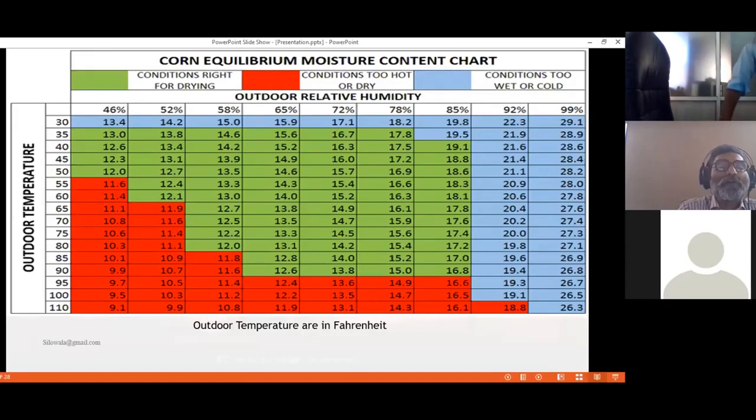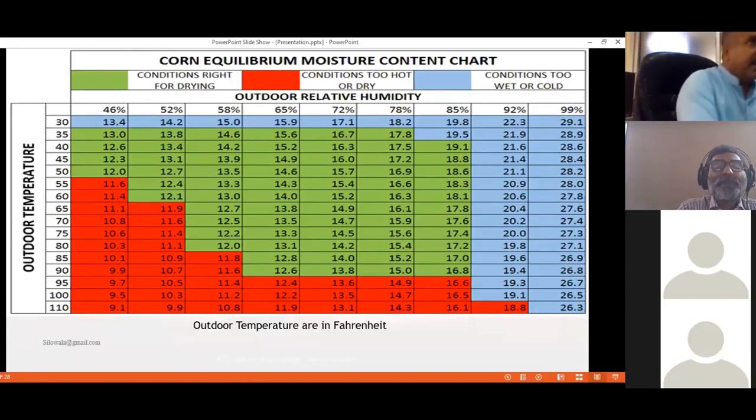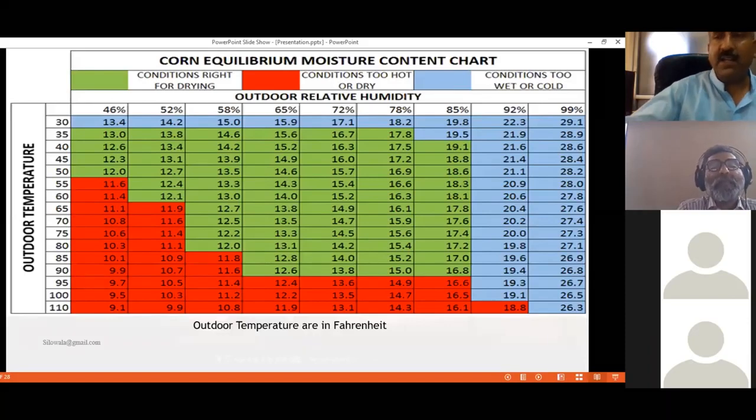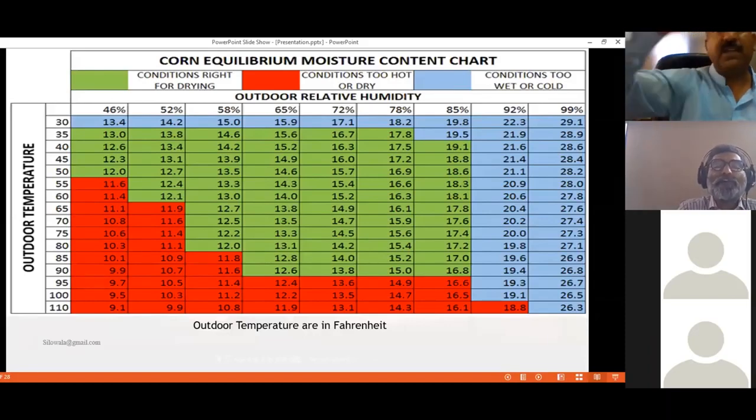It is for corn, and you may see that if you have high outdoor relative humidity and low temperature, your grains will gain moisture content when you aerate. So when you are aerating your grains, you will have to consider the moisture content of your grains and the outdoor relative humidity.